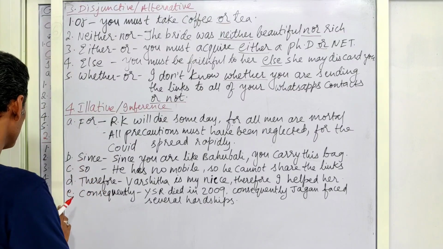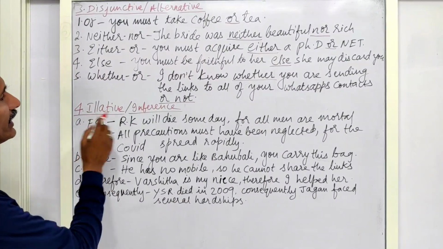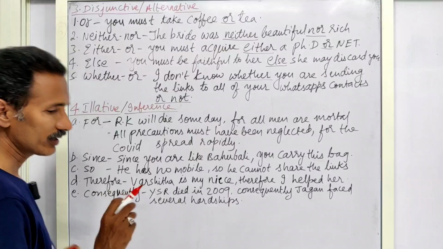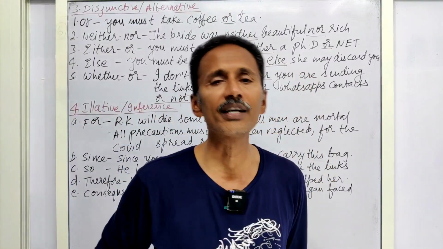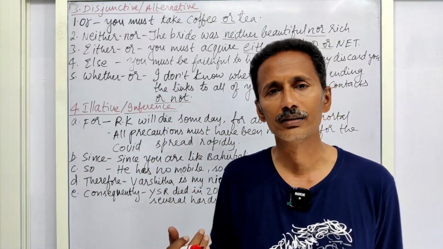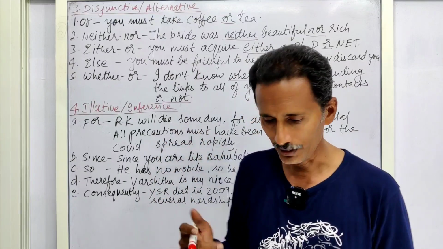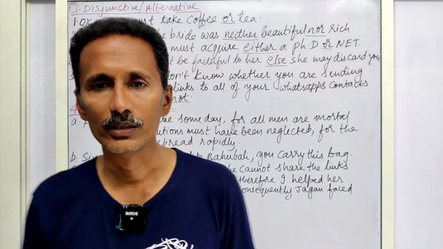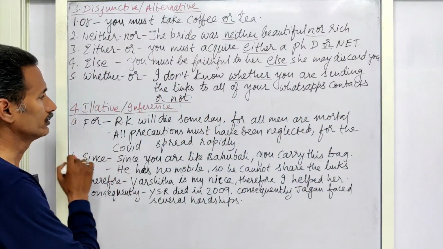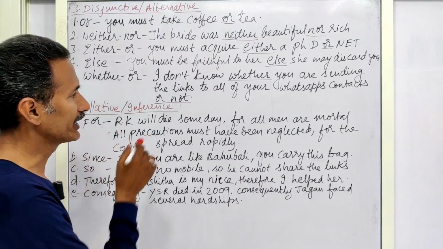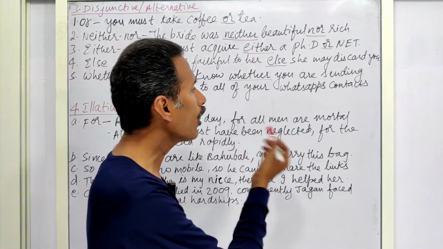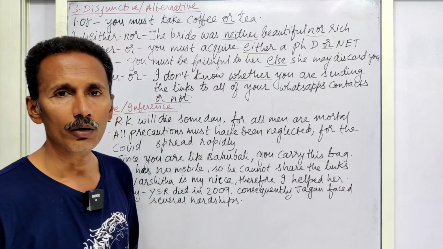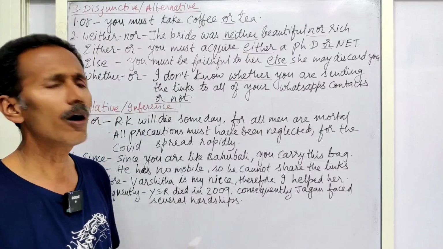Next one, illative, or the conjunction that brings some inference, drawing some inference, some answer. Okay. Now coming to this, for Radhakrishna will die someday, for all men are mortal. Why will Radhakrishna die? For all men are mortal.